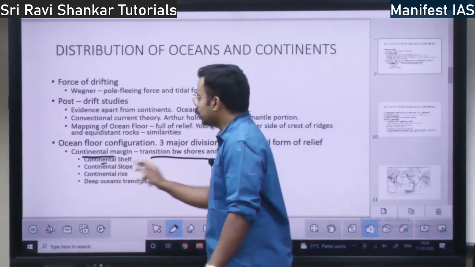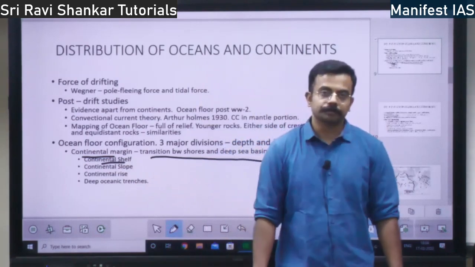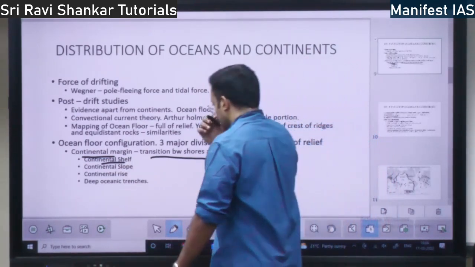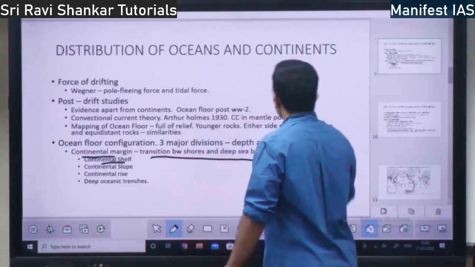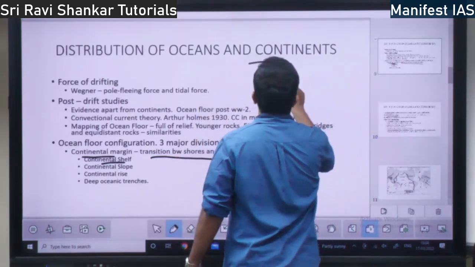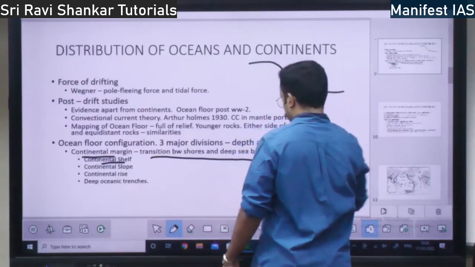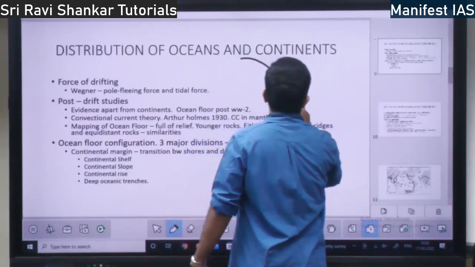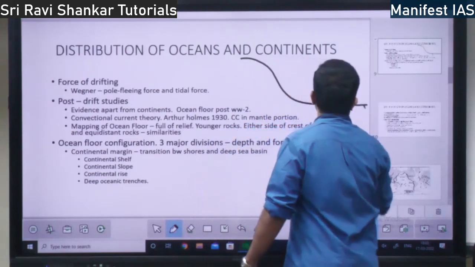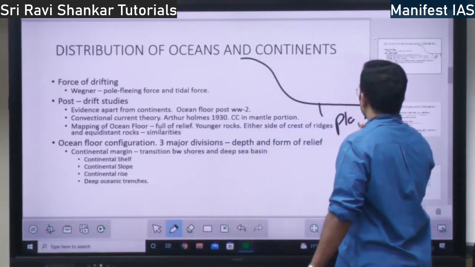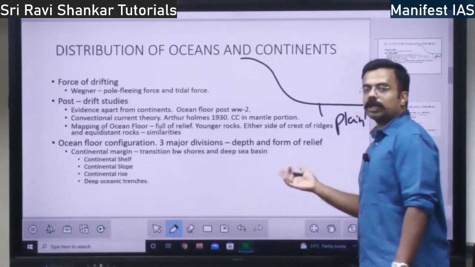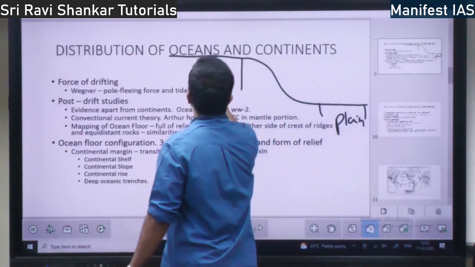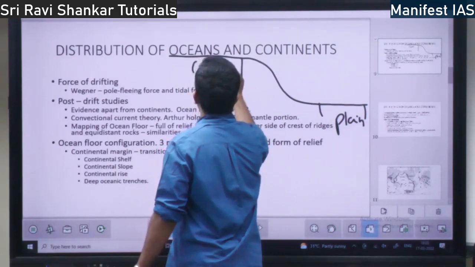One is the continental shelf. What is the continental shelf? This forms the first part. This is the oceanic plain, the bottom of the ocean. This part is the continent, right?